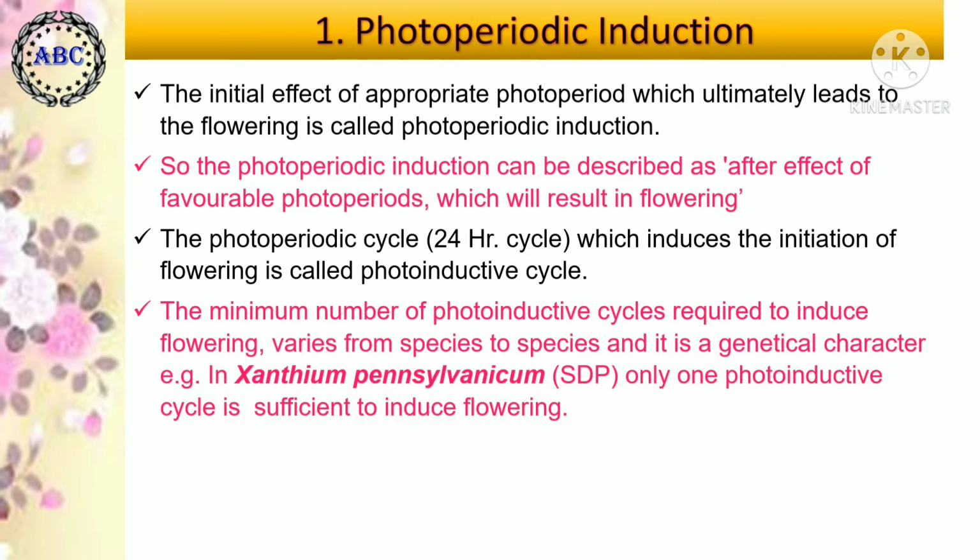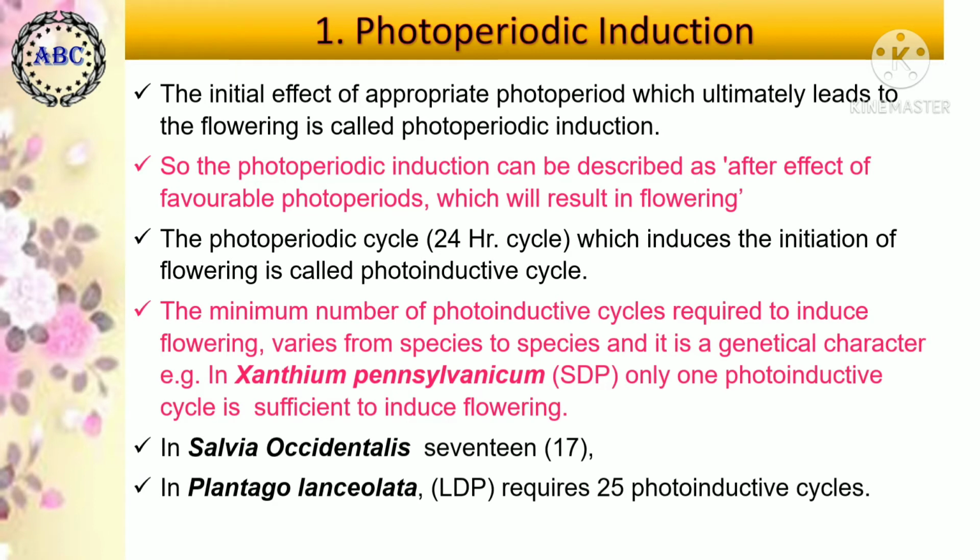Example, in Xanthium pennsylvanicum, that is a short day plant, only one photoinductive cycle is sufficient to induce the best flowering. In Salvia occidentalis, 17 photoinductive cycles are required to induce flowering. In Plantago lanceolata, which is a long day plant, it requires 25 photoinductive cycles for the best flowering.